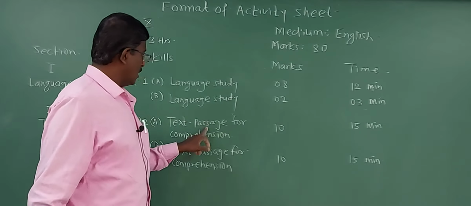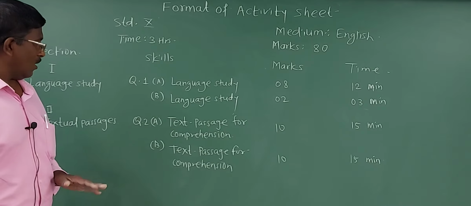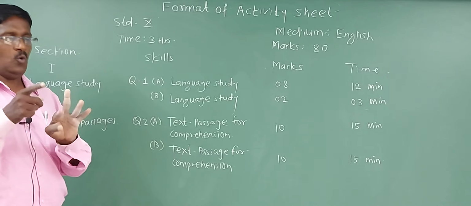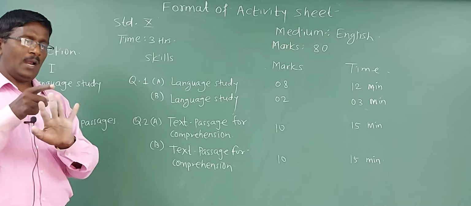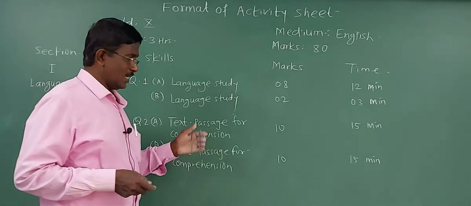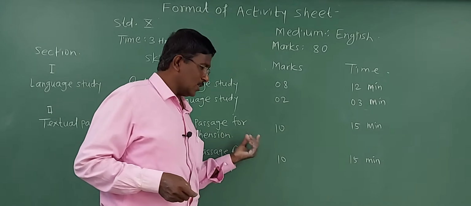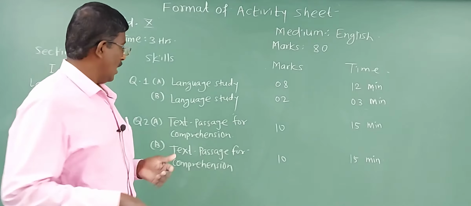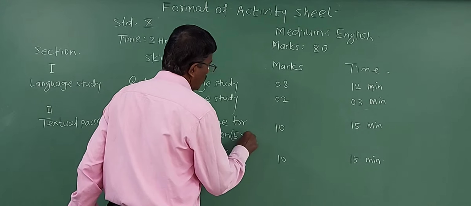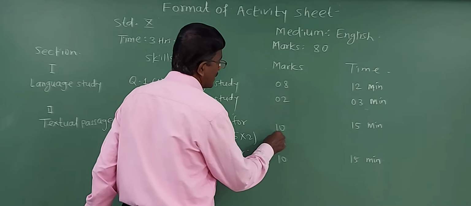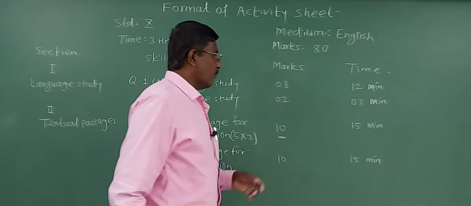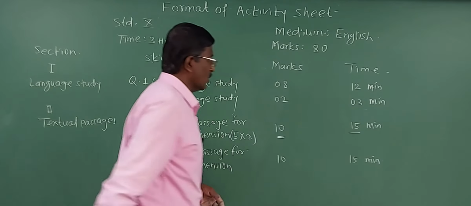In this question there are 5 sub-questions, A1, A2, A3, A4 and A5, the last one being personal response, and each carries 2 marks. It means 5 questions into 2 marks, that is 10, and for 10 marks you have to give 15 minutes. Within 15 minutes you have to cover it.